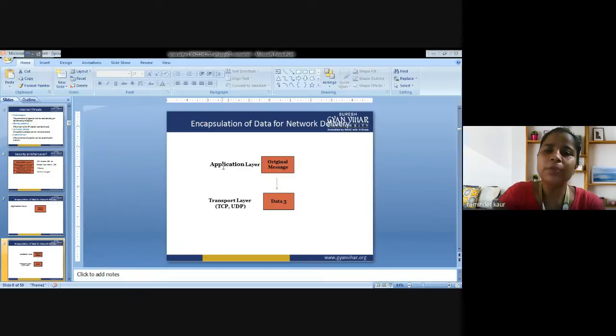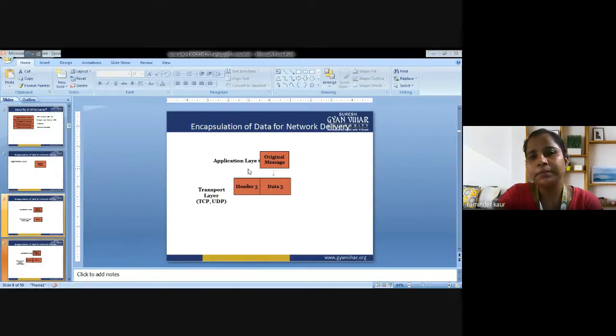You are supposed to have a look at the process that happens in the IP security process. This is the application layer. It is sending the original message to the transport layer as data 3. What is happening here? At the application layer, the original message, the data, is there. We are supposed to add a header here. So a header is being added to the data.